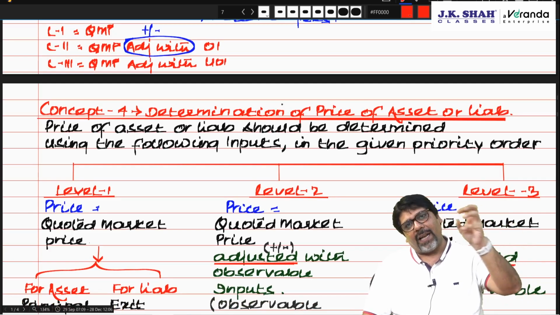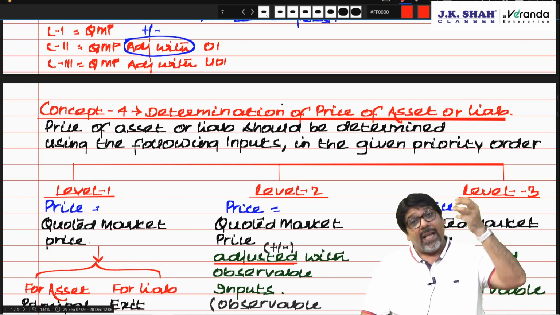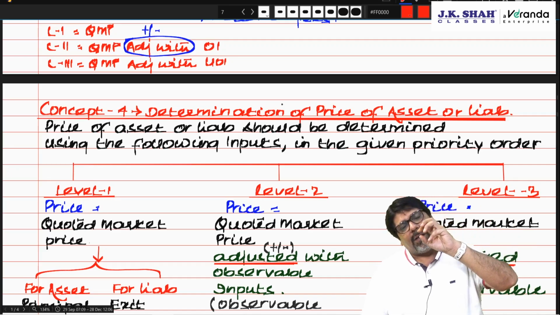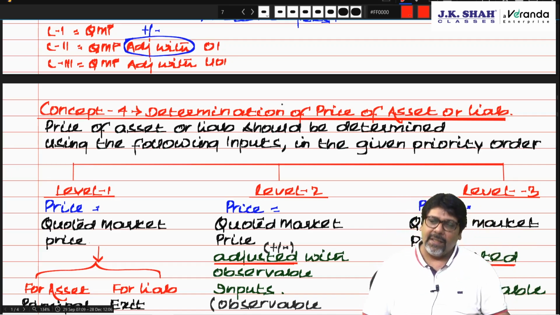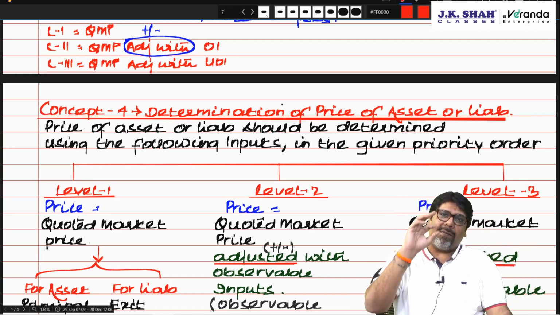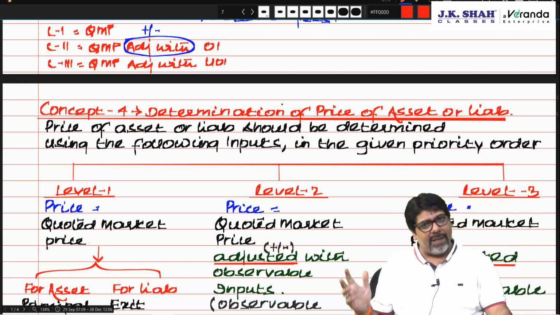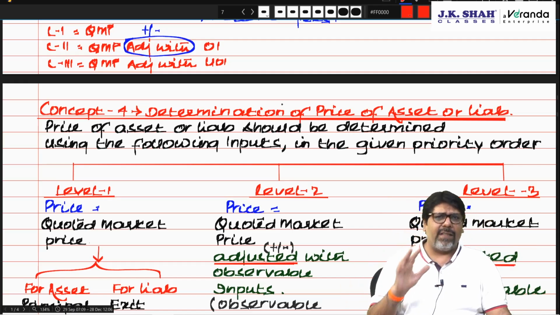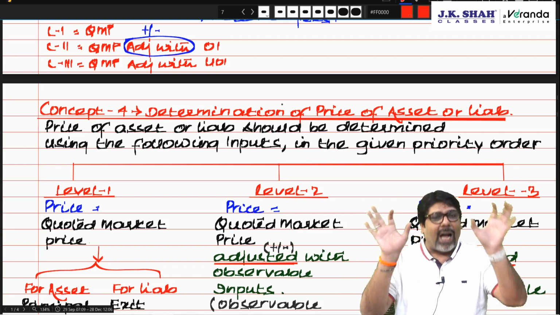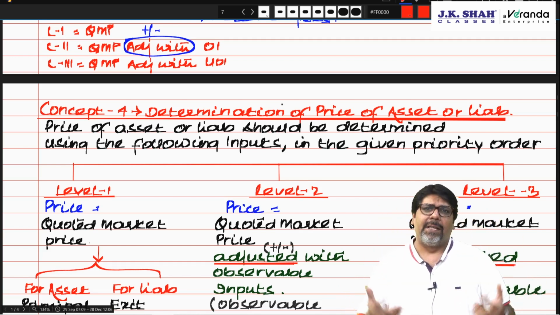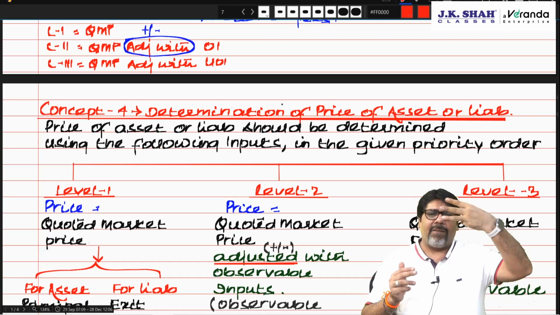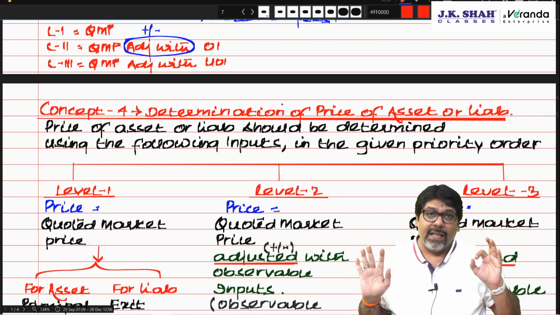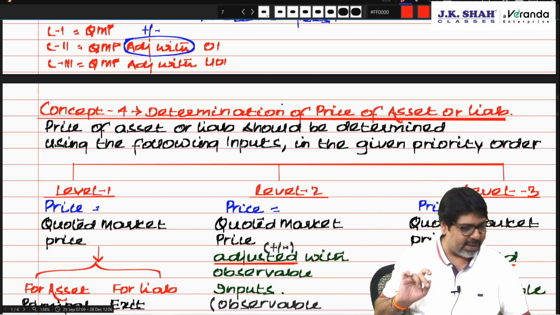So if I ask you what is fair value, it is the price at which the asset can be sold or the liability can be transferred, less the transportation cost incurred to bring the asset to market. Am I clear? In the most advantageous market, the price for the asset or liability, less transportation cost will give you fair value, less transaction cost will give you the net amount paid or received. How do we calculate the price? The standard says it can be calculated in 3 ways. Way 1, level 1, go to the market, what is the price? Correct? Now I'll give you an example.